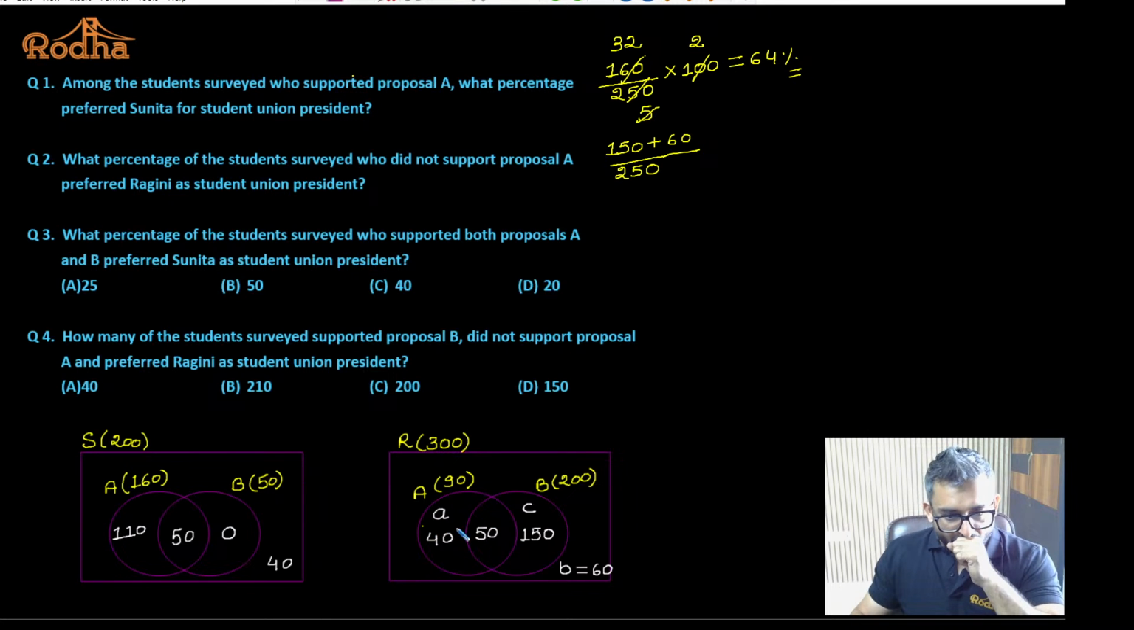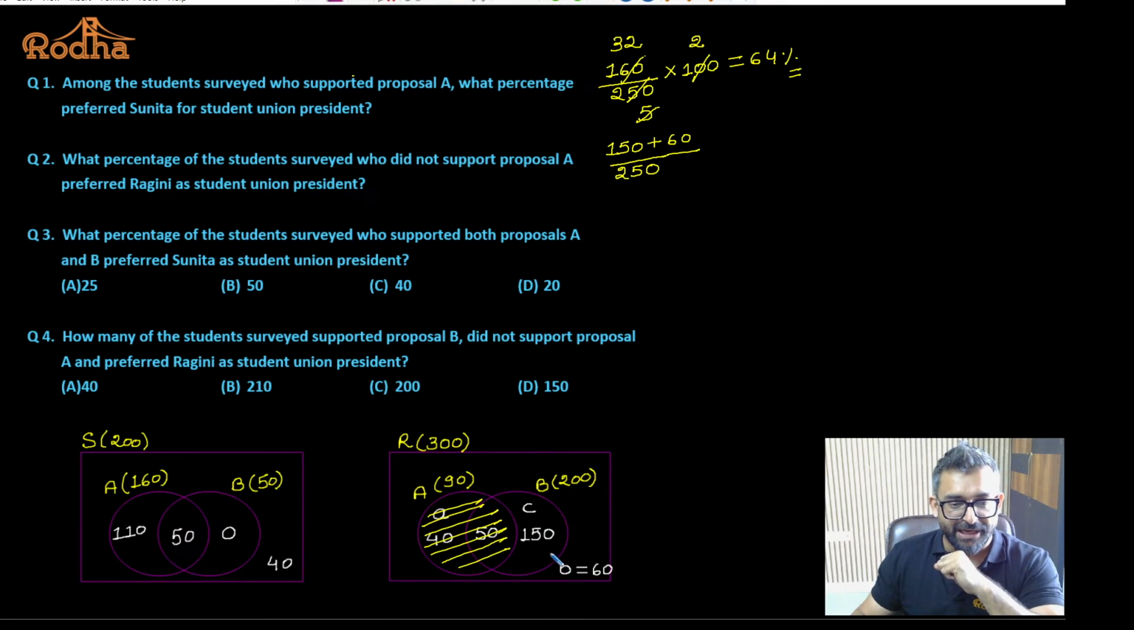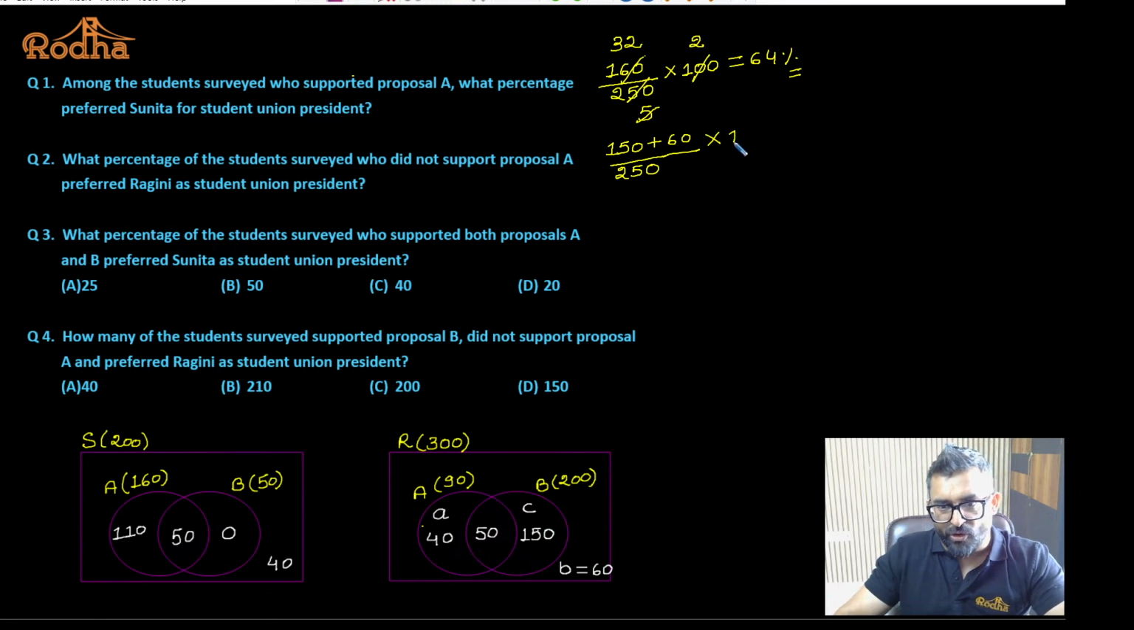These are the numbers I need to avoid. So what am I going to select? 150 and 60. I hope it is okay. Or you could have done it this way also. This is multiplied by 100 to convert into percentage. First of all, let's just check this. What is the percentage? 210 by 250 into 100. That is 2, this is 5, this is 42. What is the percentage? 84%.